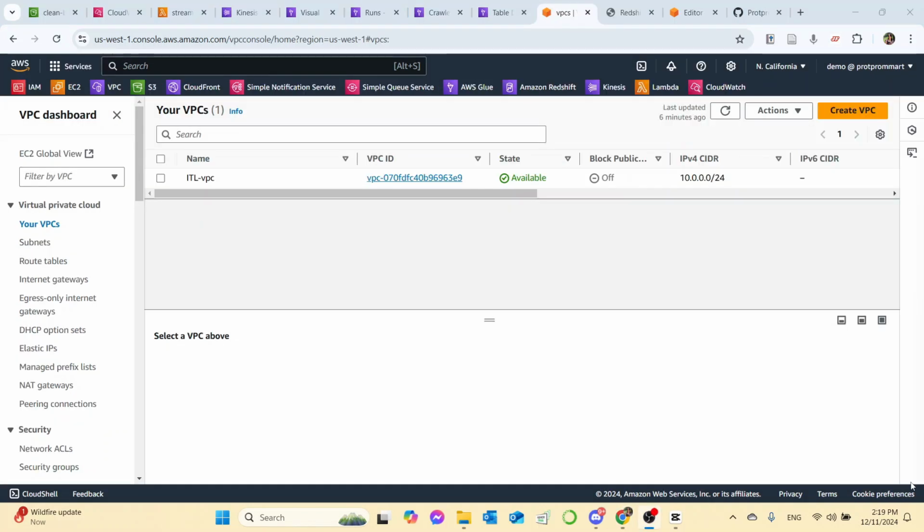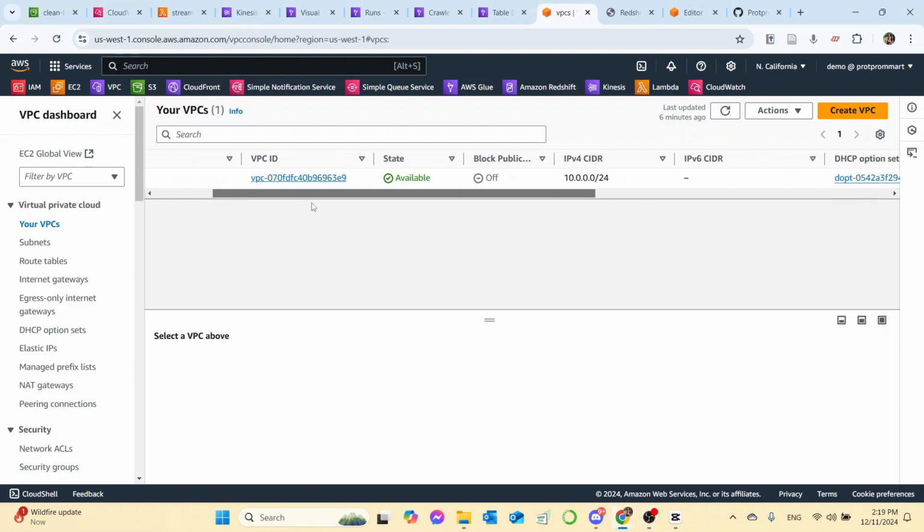In order to use Amazon Redshift, you need both VPC and subnets in order to create an Amazon data warehouse in Redshift. So for VPC, I created one called ITL 10.0-VPC.